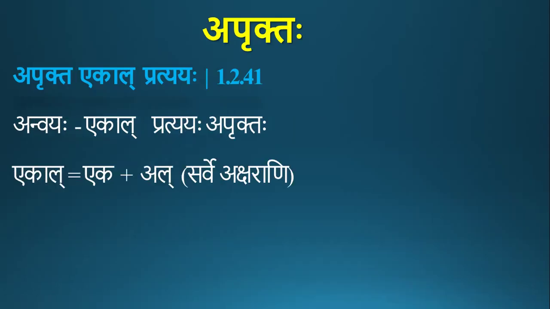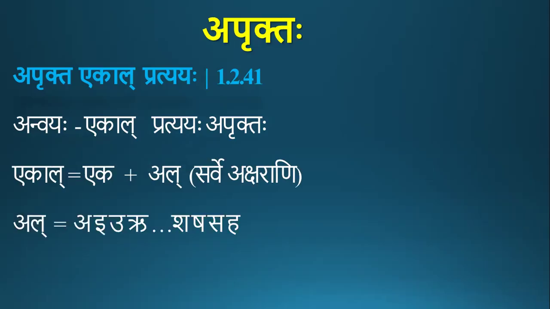Ekal is formed from the combination of eka and al. Al means it comprises all the letters from a up to, sorry, up to hal, the last Maheshwara Sutra: a i u n, ru lu k, e o n, ai au ch, like that. It includes all the 14 sutras. So al, the starting letter a, and lakara from the last sutra hal, so it includes all the aksharas. Al means all aksharas.